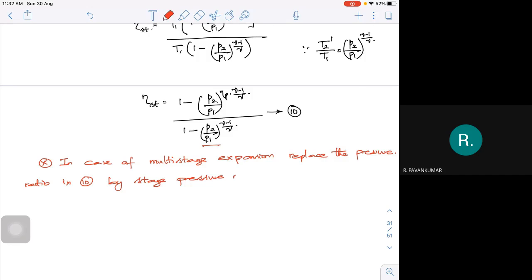By the stage pressure ratio. What is it actually? That means I have the,